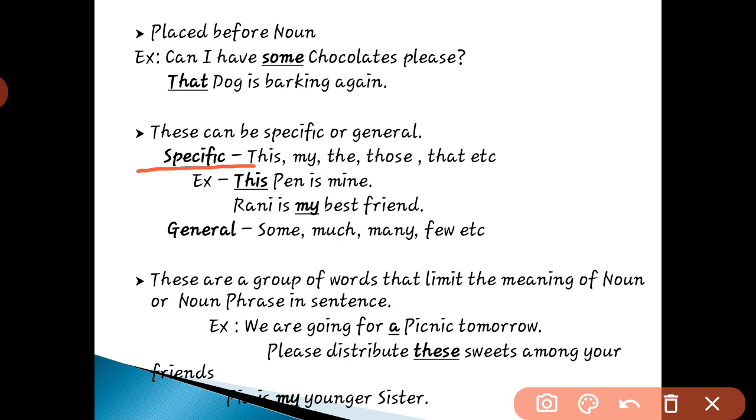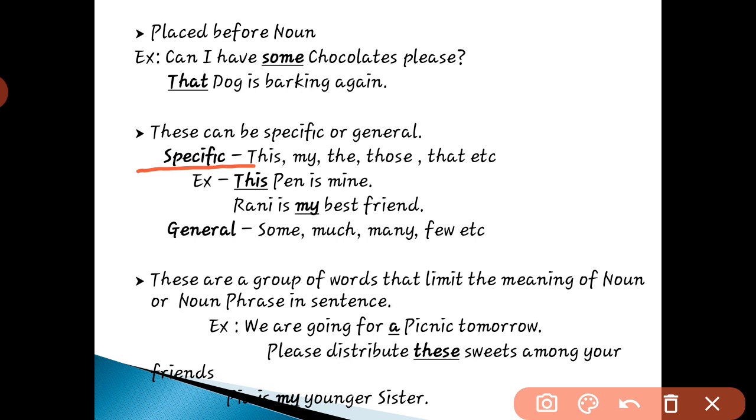Determiners are a group of words that limit the meaning of a noun or a noun phrase in a sentence. Noun phrase means a group of words where we have a noun as the main word and which gives complete sense.